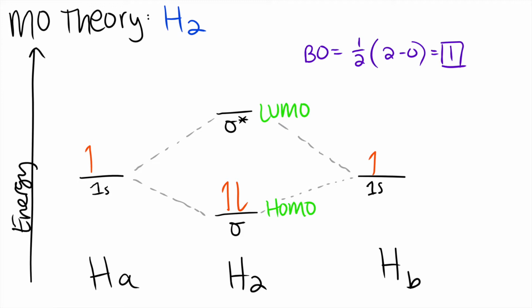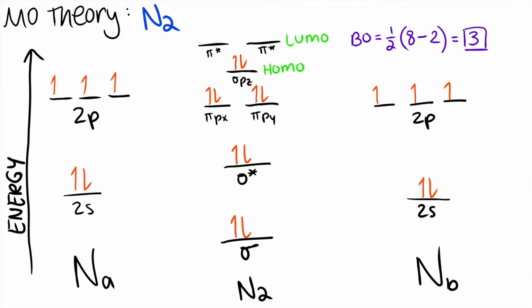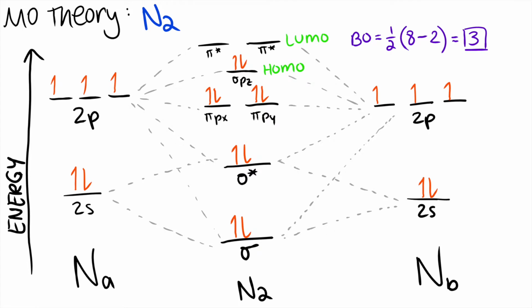As seen in the diagram, the HOMO of H2 is the sigma 1s orbital, and the LUMO is the sigma 1s antibonding orbital. Now looking at the MO diagram for nitrogen gas, the bond order of N2 is 3. As seen in the MO diagram, the HOMO of N2 is the sigma pz orbital, and the LUMO is the pi star orbital. Because the difference in energies of nitrogen's 2p and 2s orbitals is less than 13 eV, there is orbital overlap between the 2pz and 2s orbitals of N2.